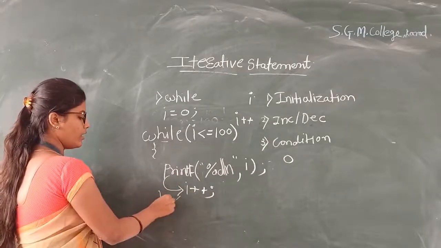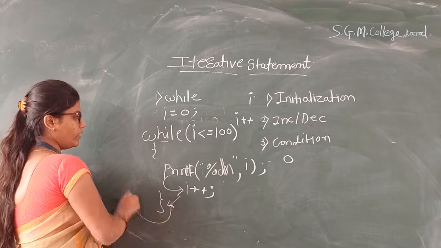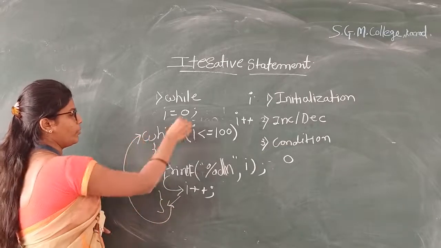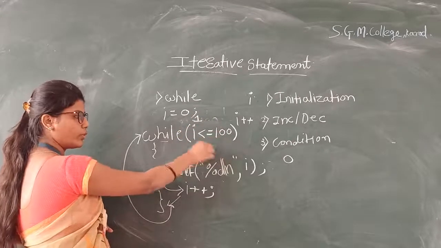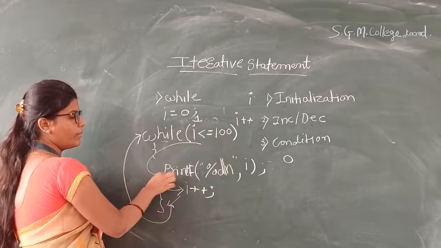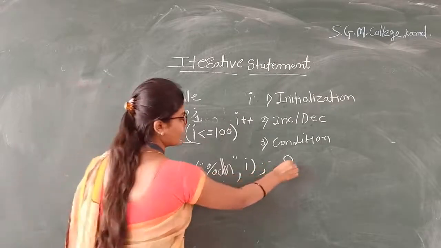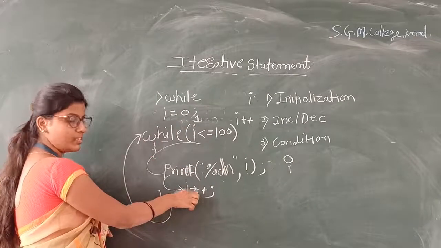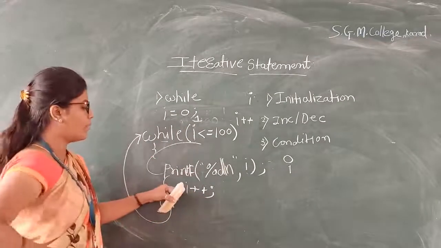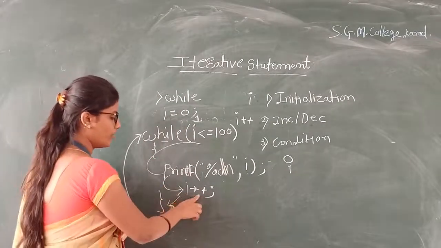Then it goes to the curly bracket. Again control goes to the while loop. The value of I is 1. Is 1 less than or equal to 0? True. Then the printf statement will print 1. Again it goes to I plus plus, meaning updating the variable. 1 plus plus means here 2.